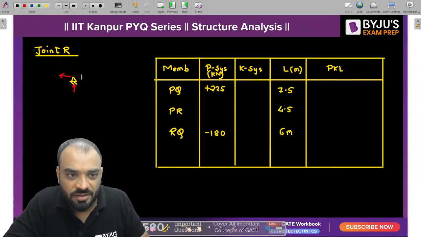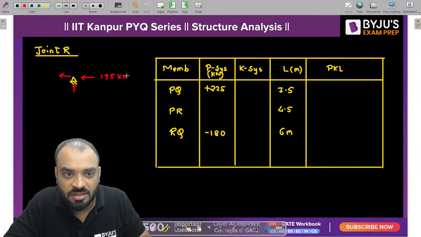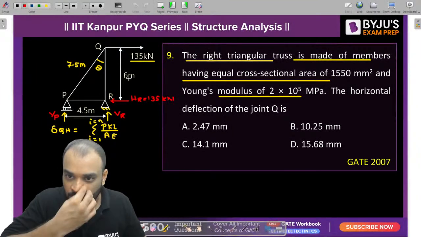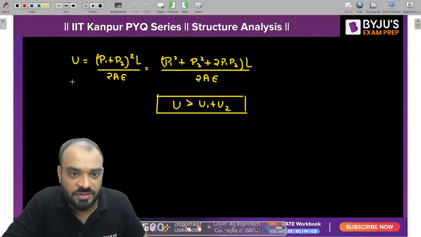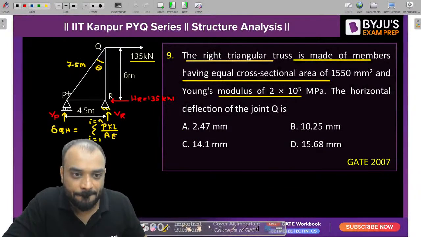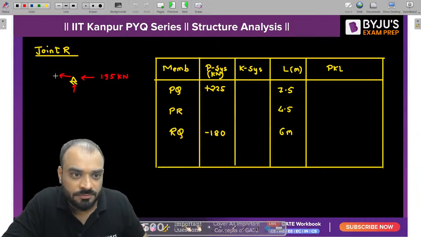Now you can see, guys, this value is what? 135 kilonewton, and this value is 135, and this is PPR.